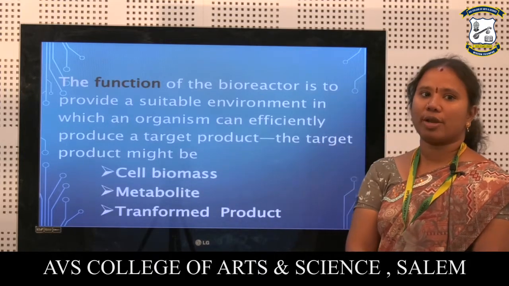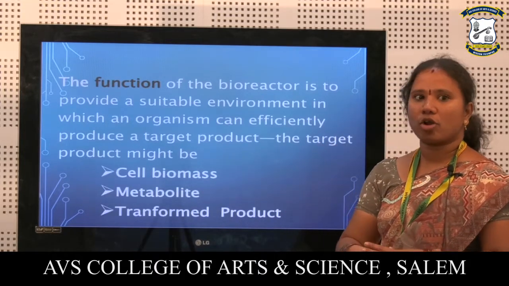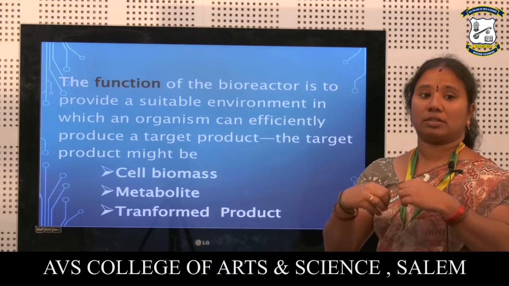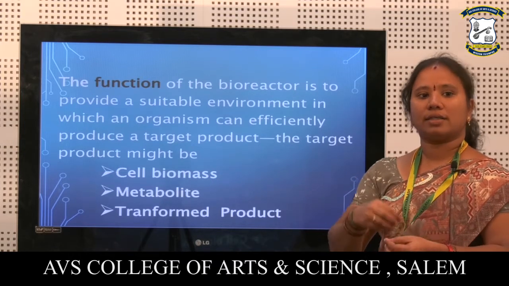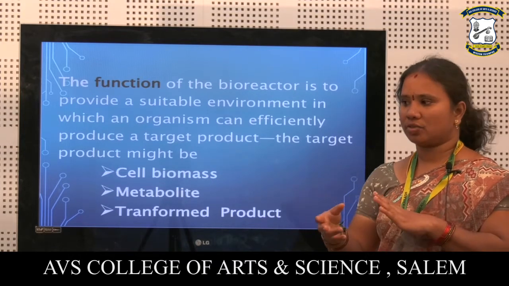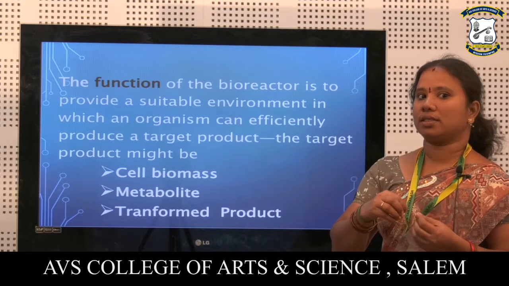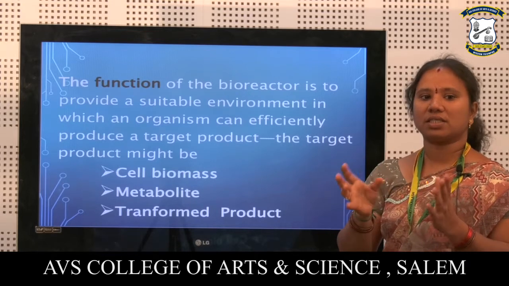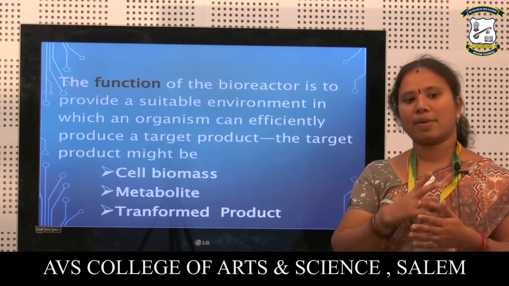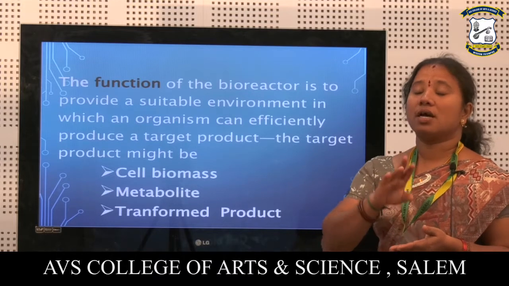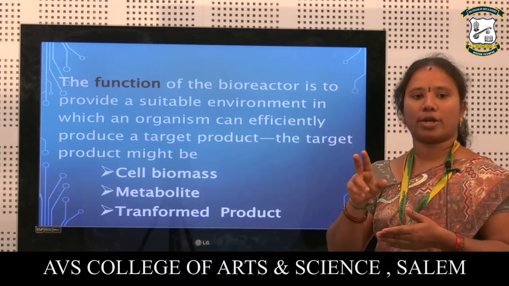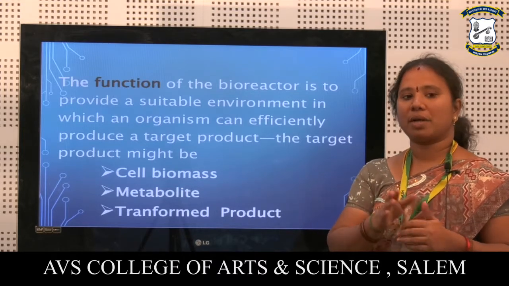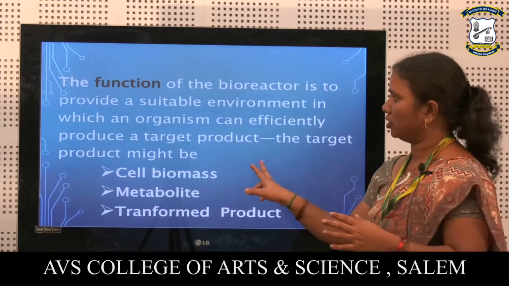So the main function of the bioreactor is providing a suitable environment to grow an organism in an efficient manner, which gives us a product that might be either the cell biomass, a metabolite or a transformed product. Here the cell biomass is the mass of cells which is grown inside the bioreactor. The metabolite is the end, that is the metabolic product of the organism, and it may be a primary or secondary metabolite. The transformed product comes under recombinant DNA technology.